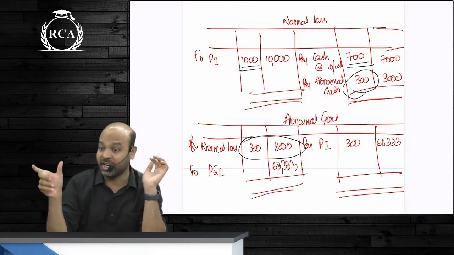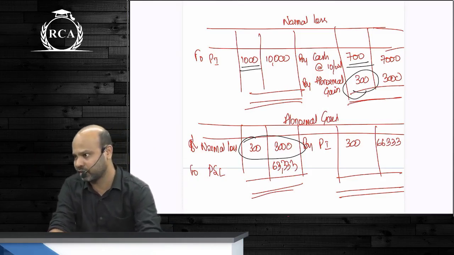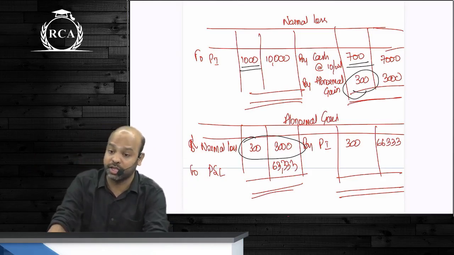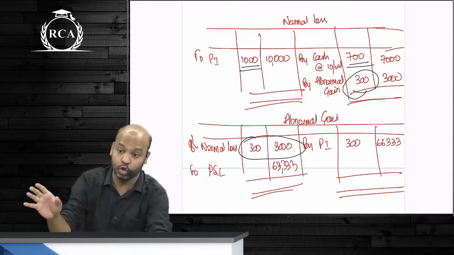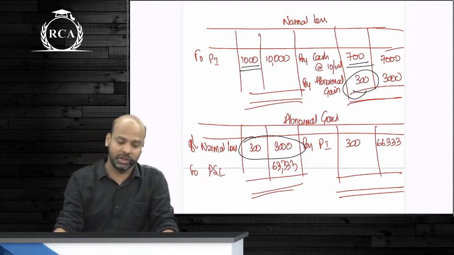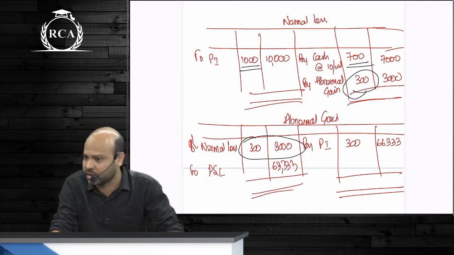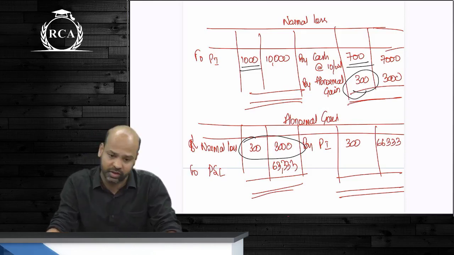Whenever they have cost of goods sold, they will also ask us to compute your P&L account. If there are any selling and distribution expenses, or any admin expenses, you will directly debit those expenses to profit and loss account. Those expenses have nothing to do with cost of manufacturing inventory. That is why you're going to debit those amounts, beta, in your profit and loss account. Is that clear? Only manufacturing expenses will form part of your process accounts.